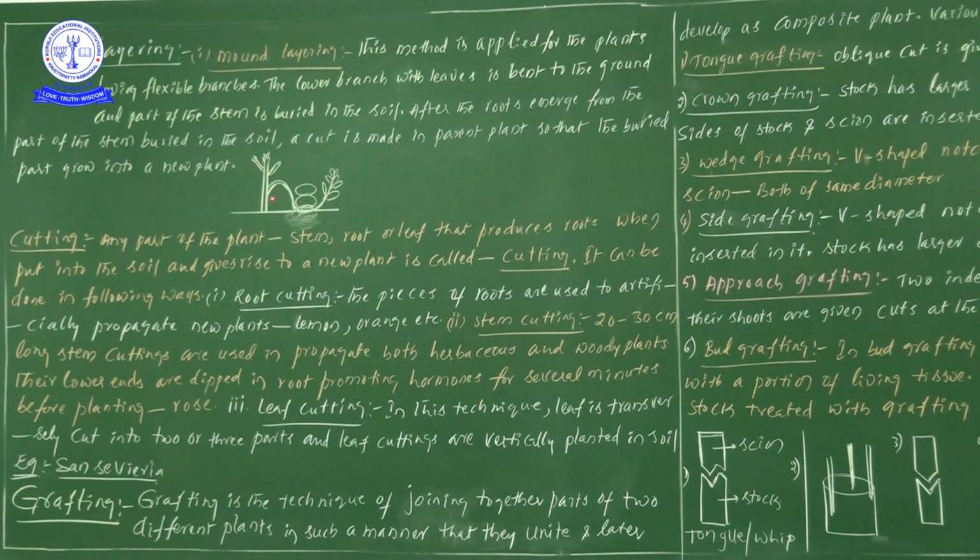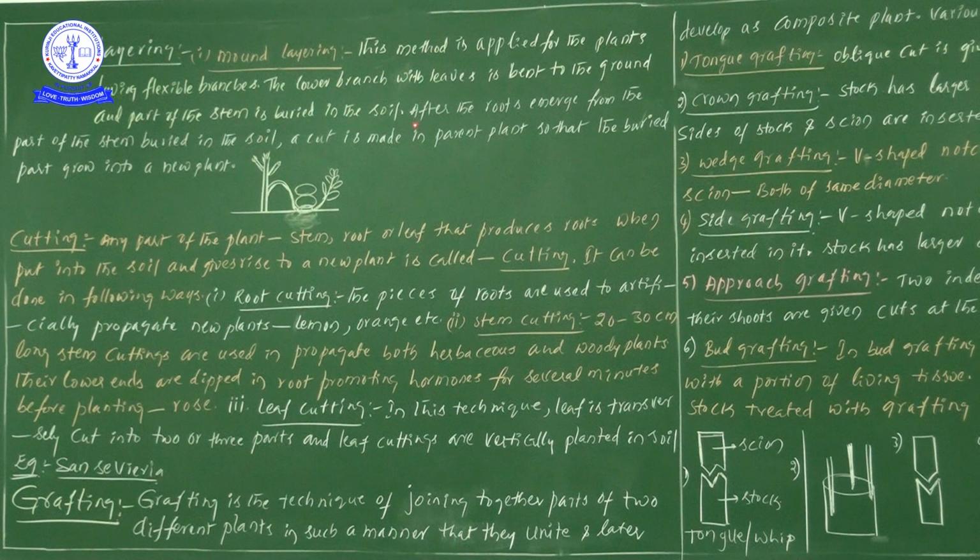So this flexible lower branch we keep in the soil, and only some part of the stem is kept in the soil. If you do not keep any weight on this branch, it may come out. That's why here I kept stones also, these mortar-like structures.